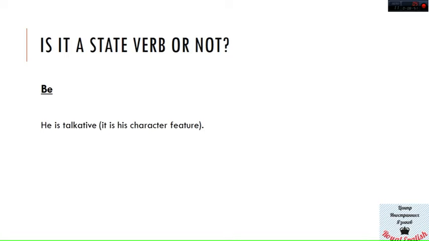But in some cases, you may say, he is being talkative, and it would mean that he is behaving like this. Usually this kind of behavior is not typical for him, but tonight something strange with him. Maybe he is drunk, maybe he's in love, but he is being talkative, which is not typical.